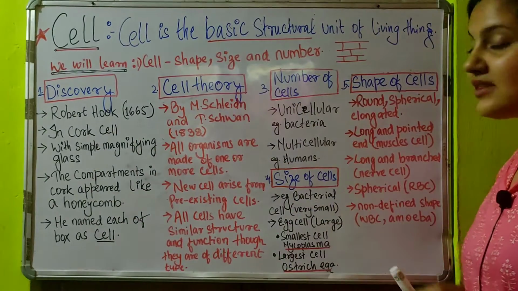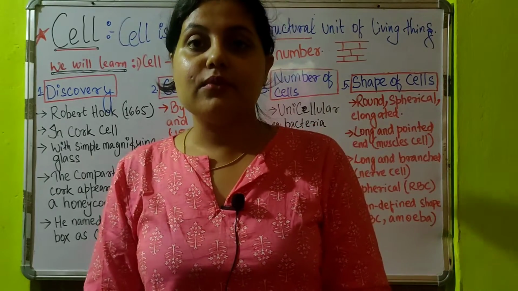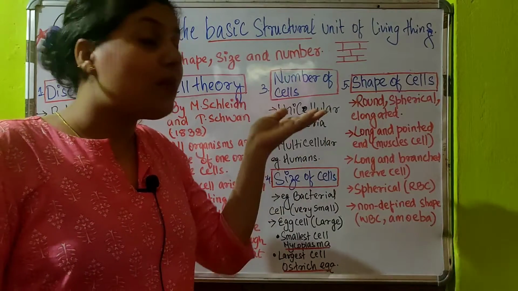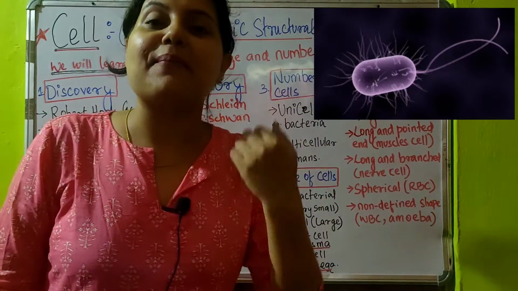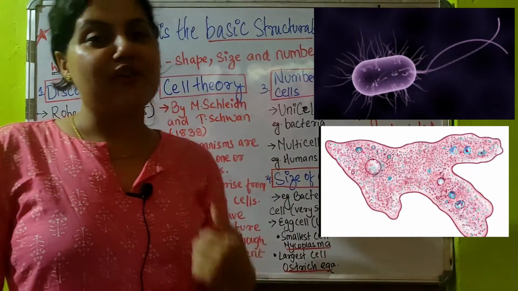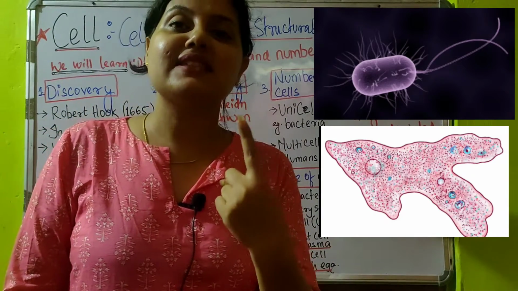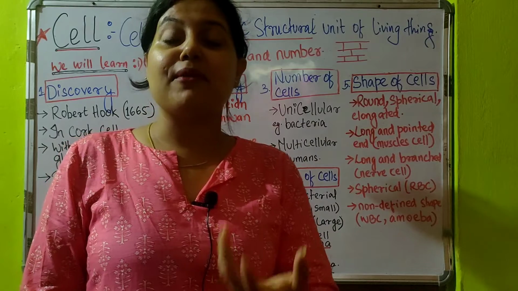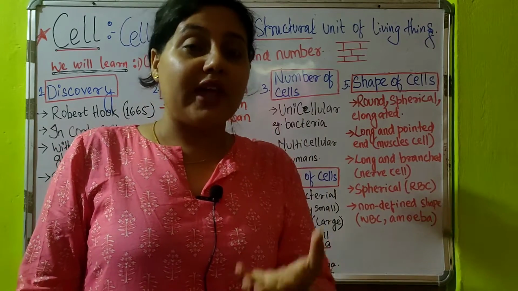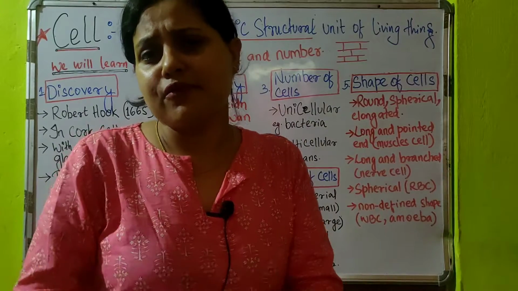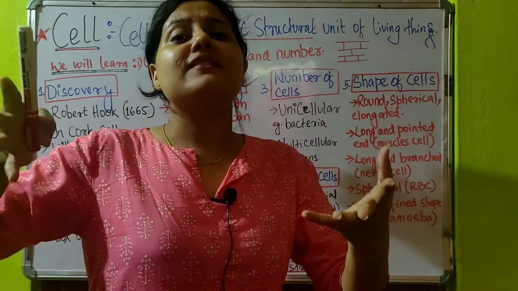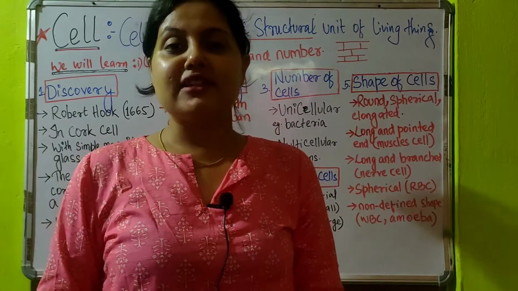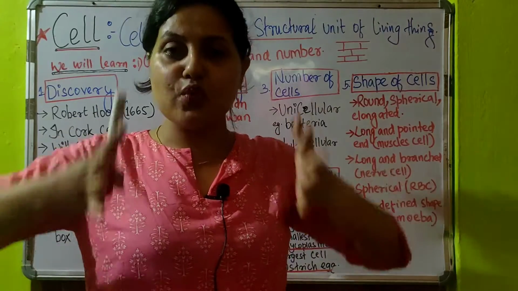Now coming to the number of cells. Depending on the organism, they can be unicellular or multicellular. When we talk about unicellular organisms, you can take the example of bacteria or amoeba. They are made up of a single cell. Uni means one. When we talk about multicellular organisms, they are made up of more than one cell. That means two cells. If an organism is made up of two cells, it is also multicellular. If the organism is made up of millions or billions of cells, then also it is multicellular. We are multicellular organisms because we are made up of so many cells.